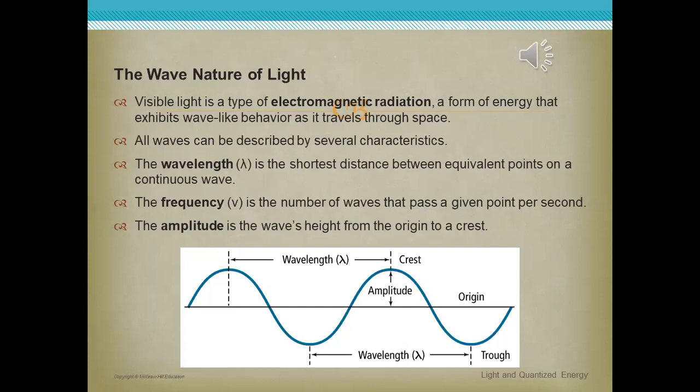The wavelength is the shortest distance between equivalent points on a continuous wave. Excellent. These three concepts are related to this diagram, which explains wavelength, frequency, and amplitude. Any problem till now, guys?